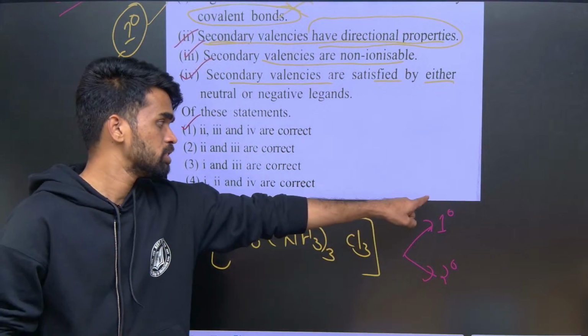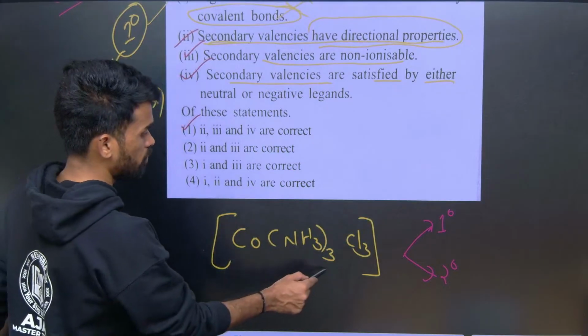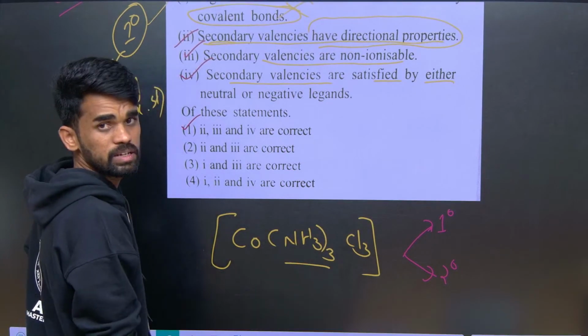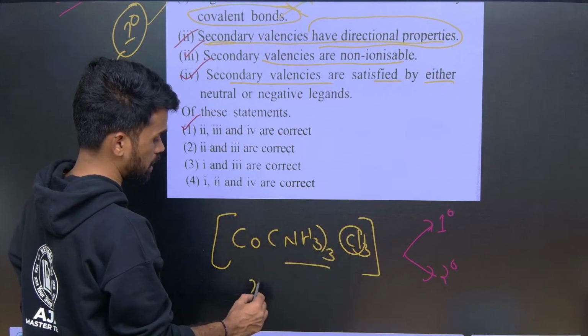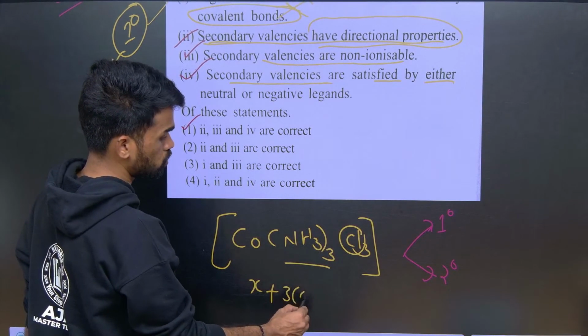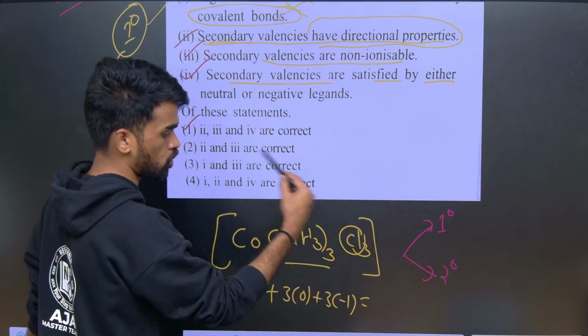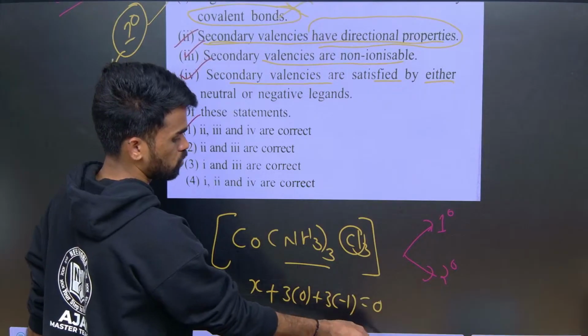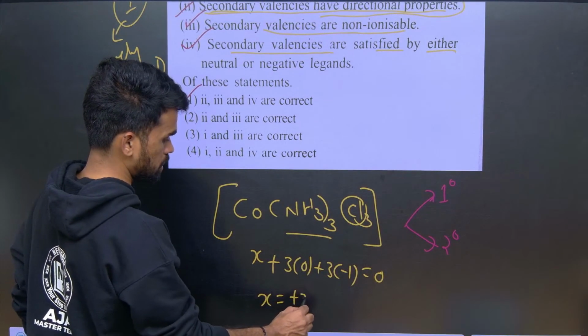So what I told you, just find the oxidation state, that will be equal to the primary valency. Here we know ammonia is a neutral ligand and chlorine is a negatively charged ligand. Consider X: X plus 3 into 0 plus 3 into minus 1 for each chlorine. The overall complex is neutral, therefore it equals 0. So X is equal to plus 3.